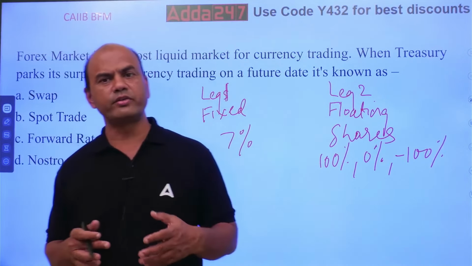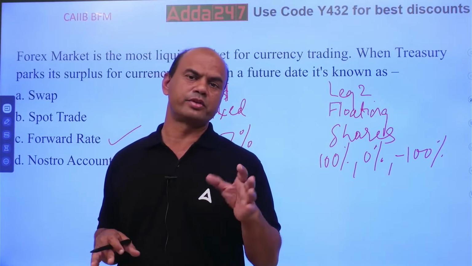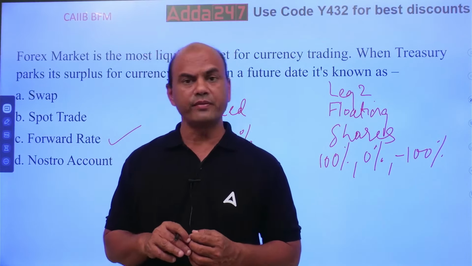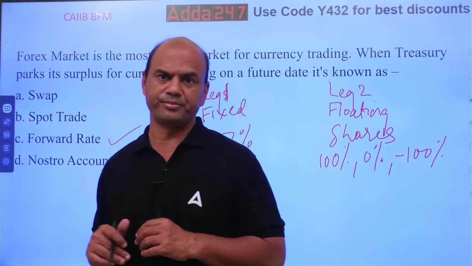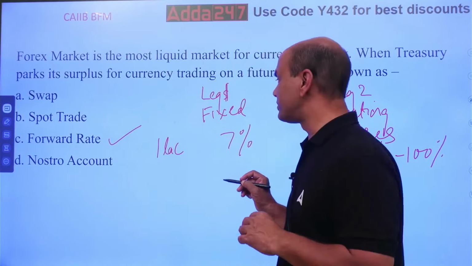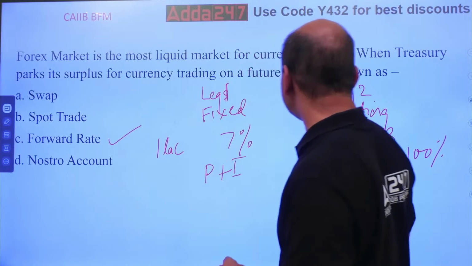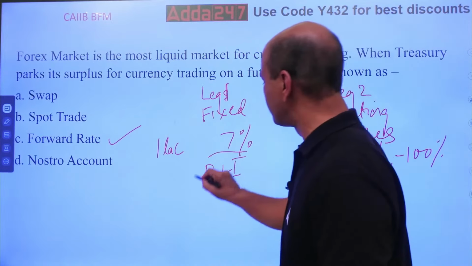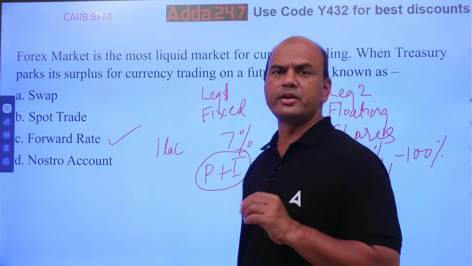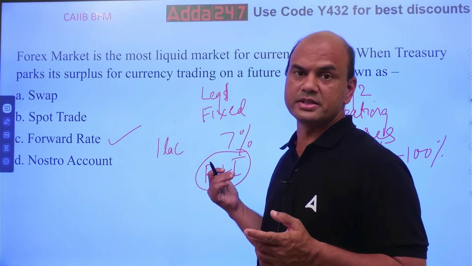Swap is done between the spot rate and the forward rate. Generally, because spot rate is fixed, forward rate is floating. So generally the trading is done between them. Plus, in swap, the second point is it is always principal plus interest, P plus I. Both are exchanged. In a complete swap, P plus I are exchanged. Only there is one swap, called an interest only swap, where only interest is exchanged.